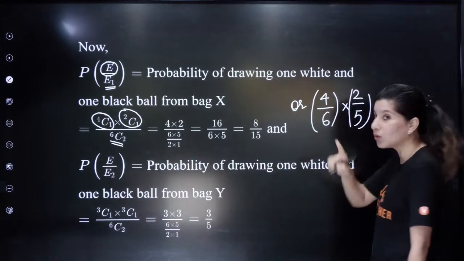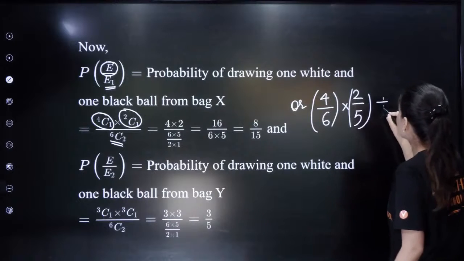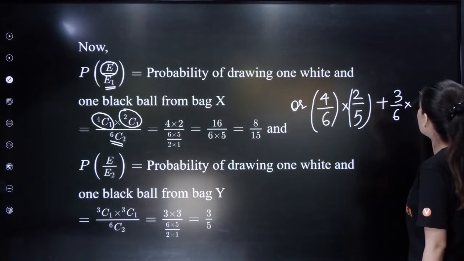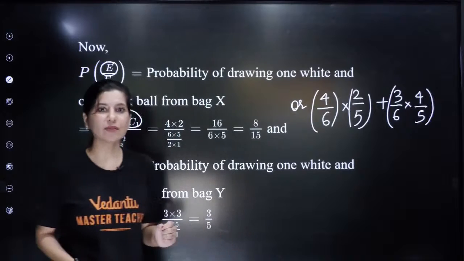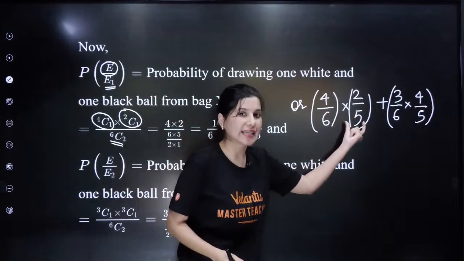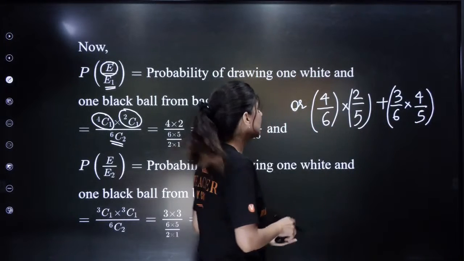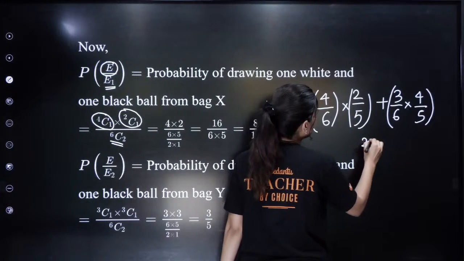Why 2 by 5? Because it is without replacement. And now, this is white and black, plus, this time we have 2 by 6 and we have 4 by 5. Are you getting my point? How do we select one white and one black? The first one is white and second one black, or the second one white and first one black. Okay, so now 4 2s are 8 and 2 4s are 8, so 16 by 30.